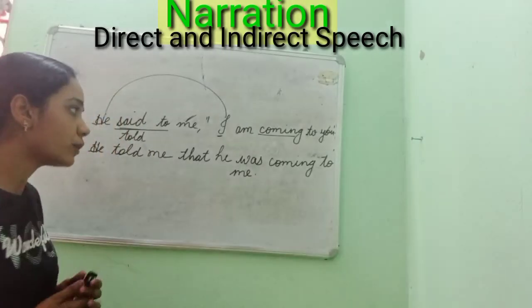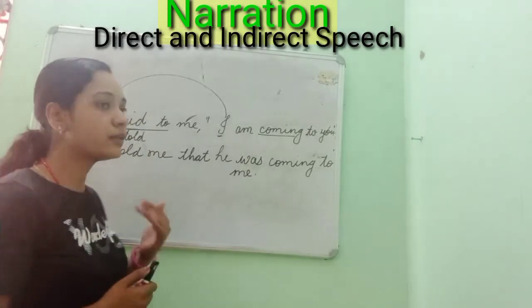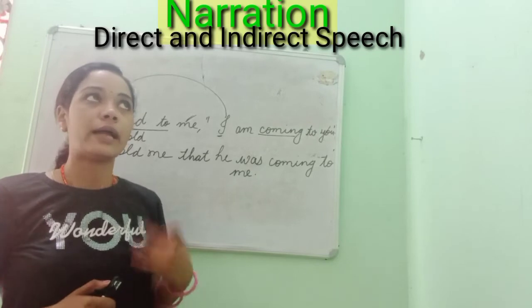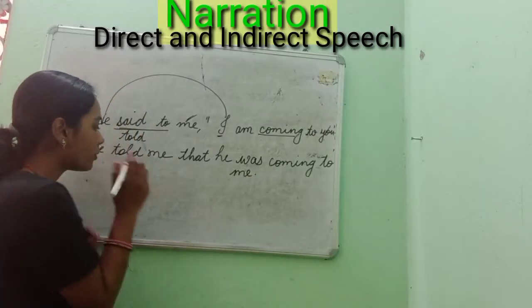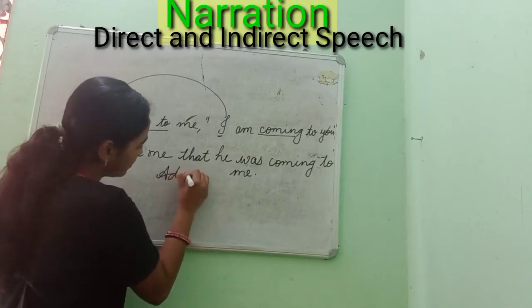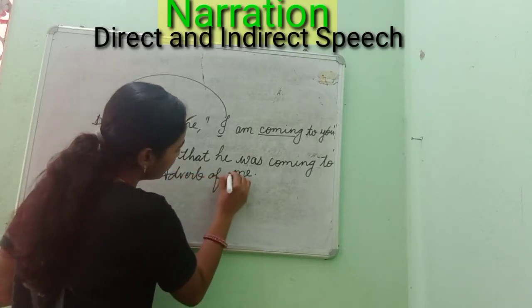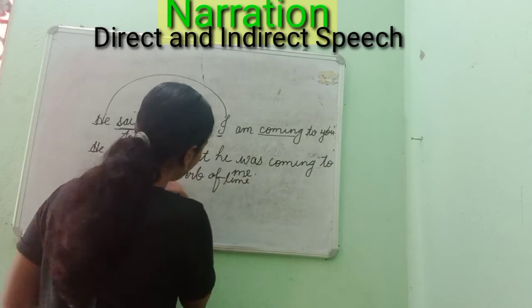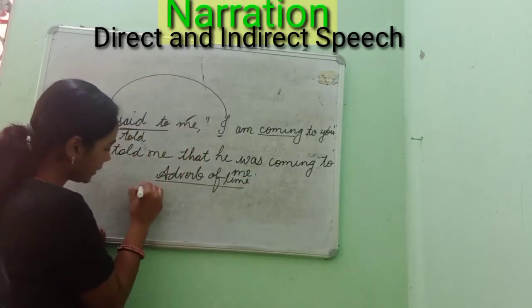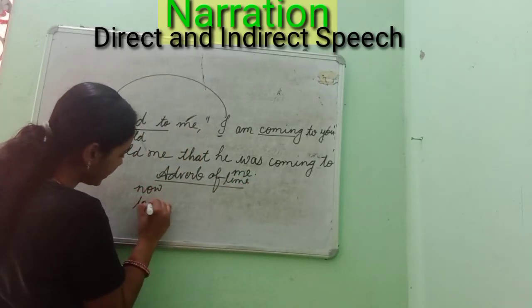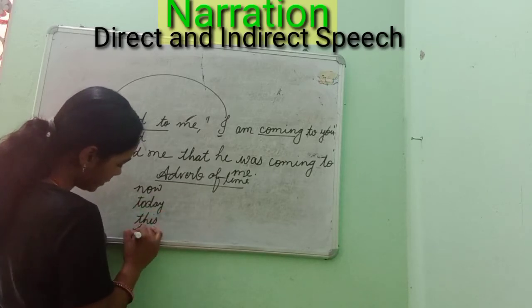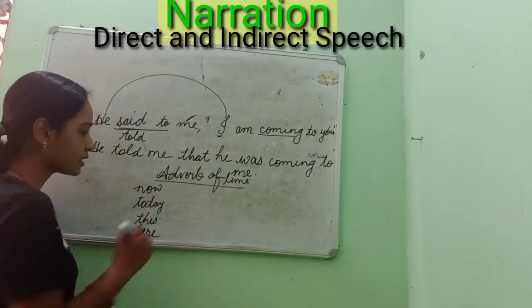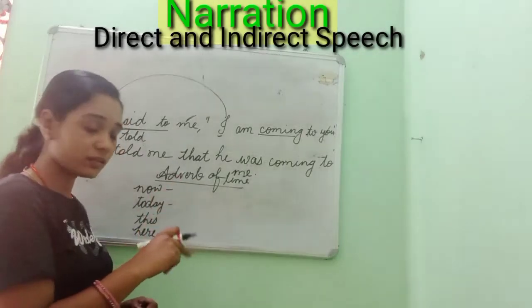Clear? Now there is something more to keep in mind: the adverb of time. Sometimes in a sentence, an adverb of time is used. Examples I am writing here are now, today, this, here. These are given in direct speech.